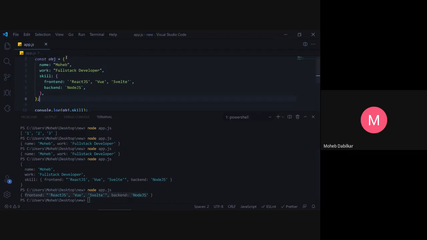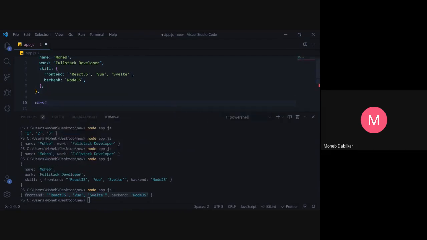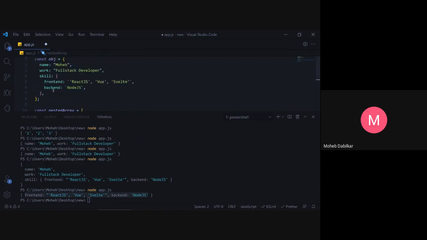Now, what if I want an array with multiple objects? So we nest it inside an array. We call it nested array if you want. You guys can call it anything. That's my preference. And let's just copy this from here itself.